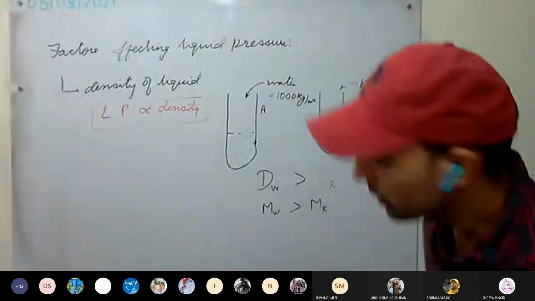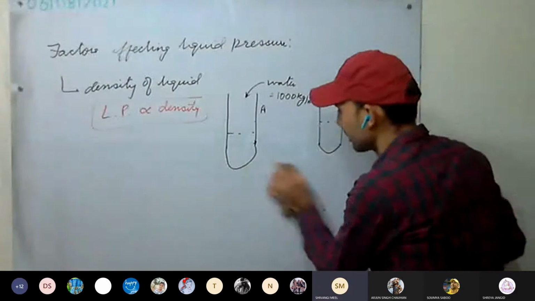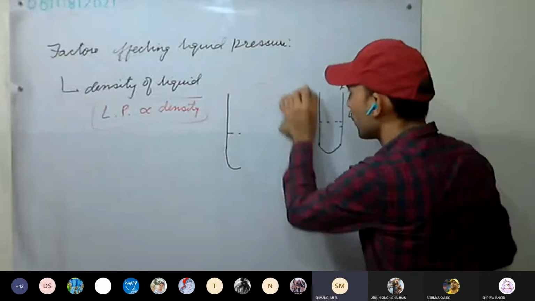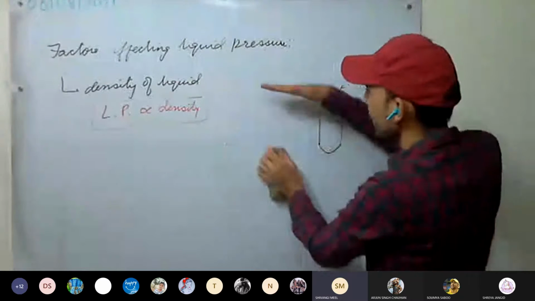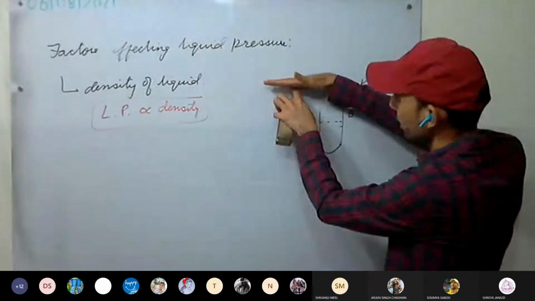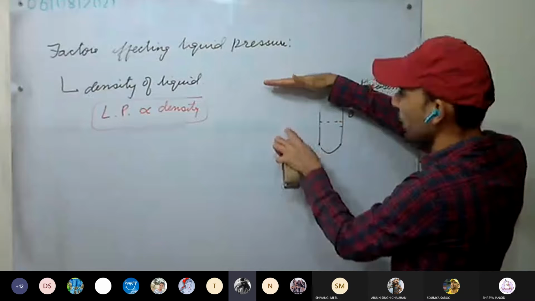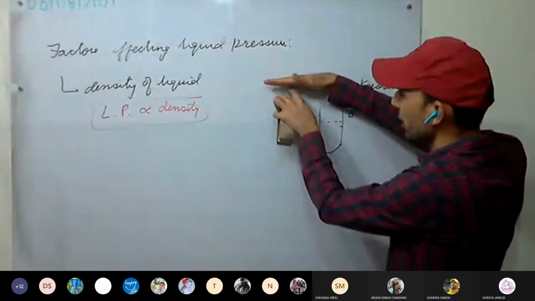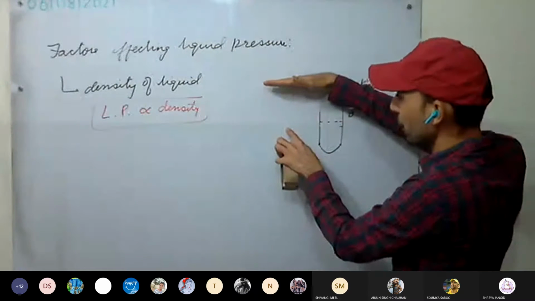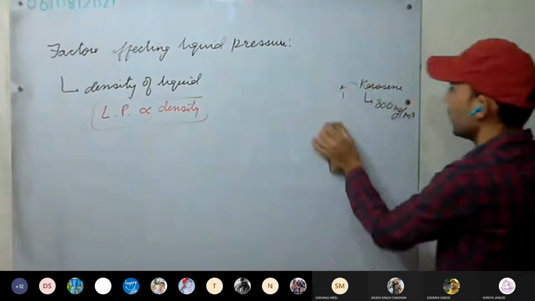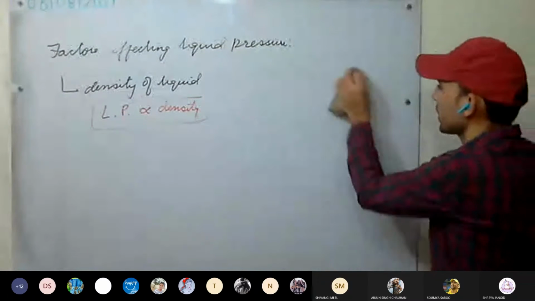What more does it depend on? On the height of the water column. Or we can say, if this is a free surface, the liquid pressure at a particular point depends on the depth of that point from the free surface. Okay, we are going to discuss that now.